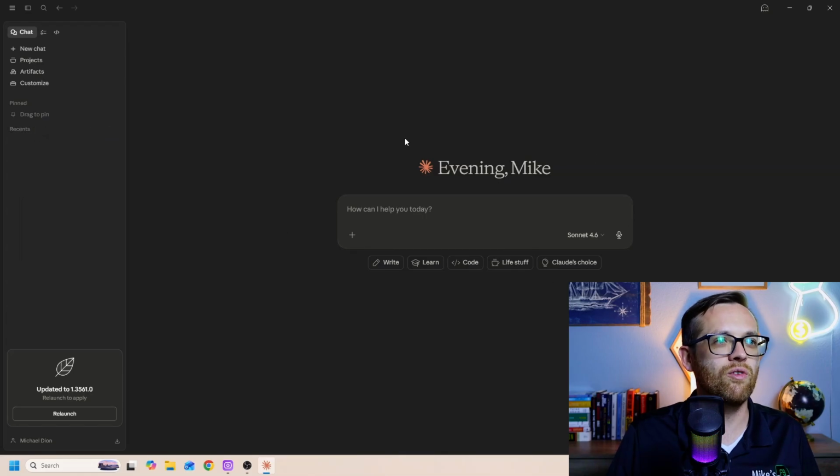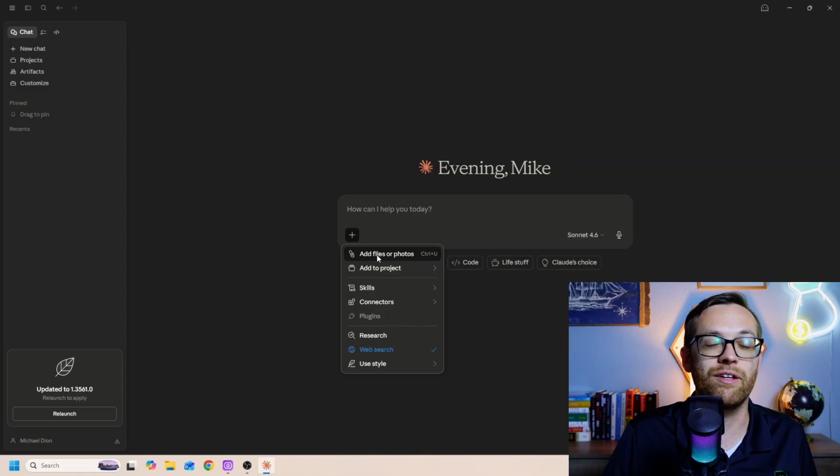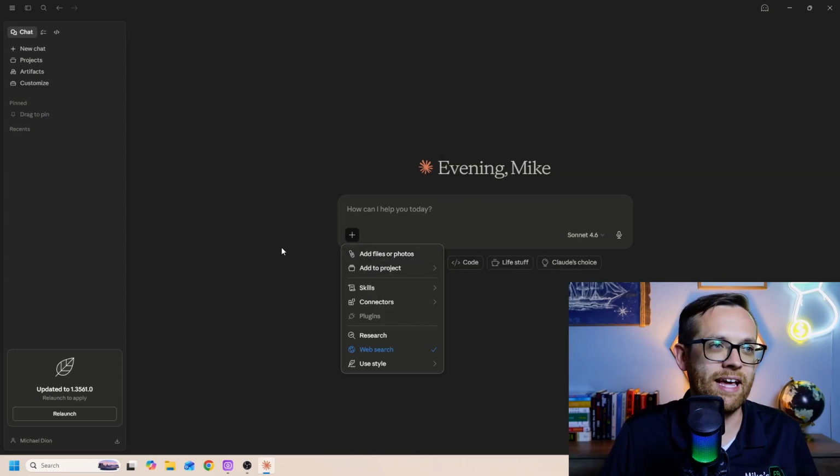Now then we're going to come over to the actual chat window. Now it looks pretty simple from first glance, but there's actually several things going on here. First of all, you have the prompt. This is just where you type in the prompt. Come down to the plus sign. This is where you'll be able to add files or photos. This is where you can add the chat to a project as we work on that later.